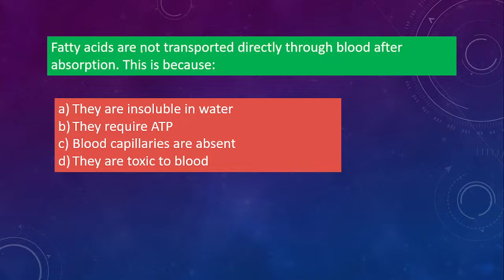Next one, fatty acids are not transported directly through blood after absorption. Why is that? Option A, they are insoluble in water. Option B, they require ATP. Option C, blood capillaries are absent. Option D, they are toxic to blood. What will be the answer? Why are fatty acids not transported directly through blood after absorption?